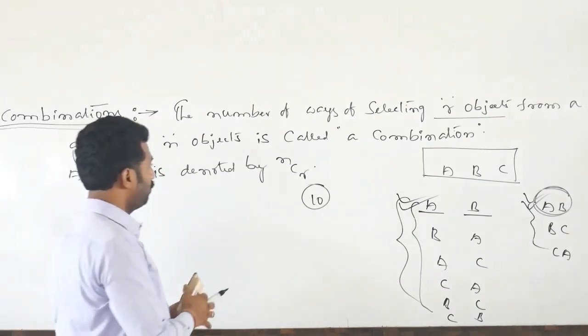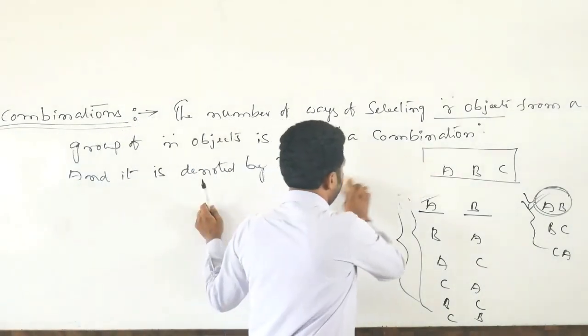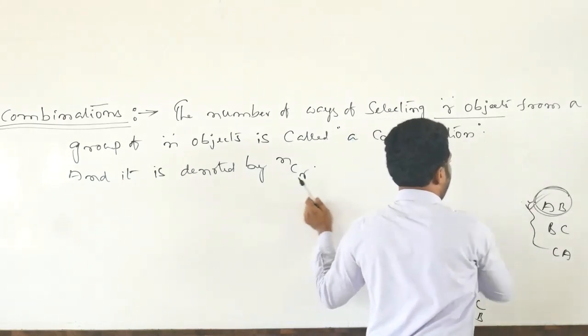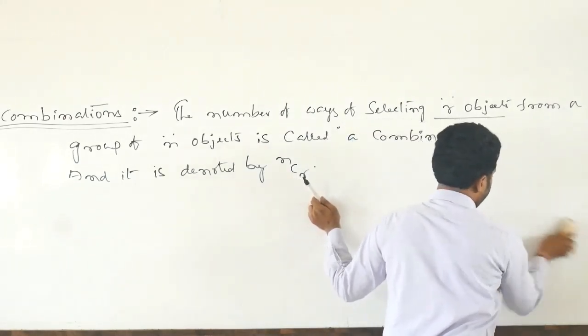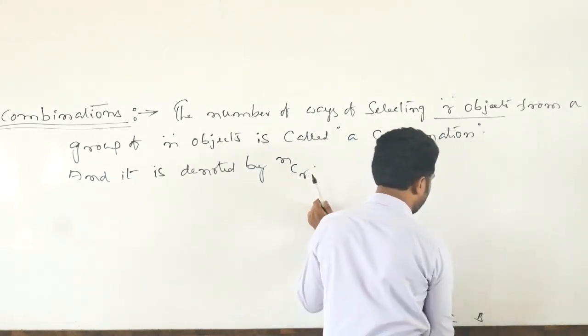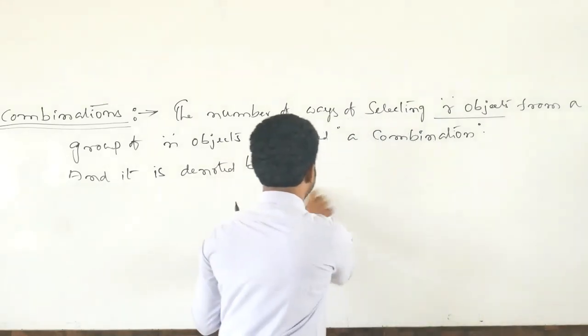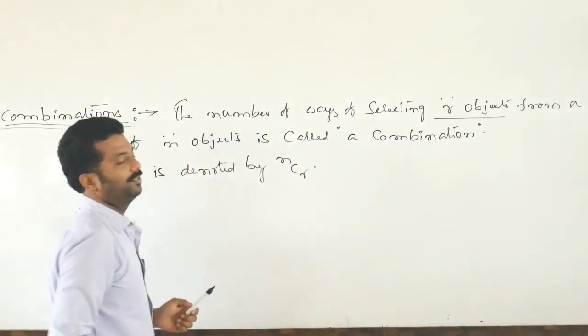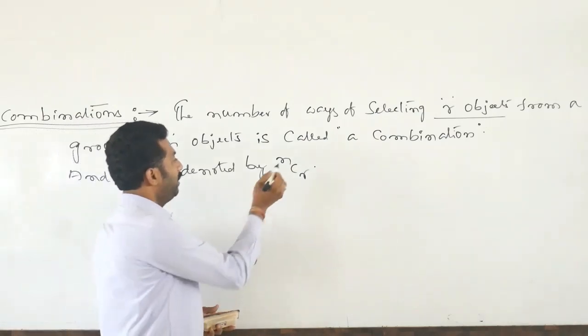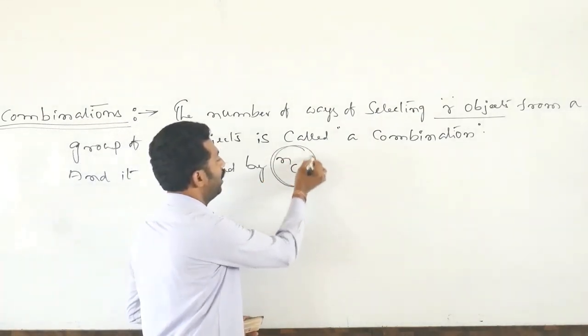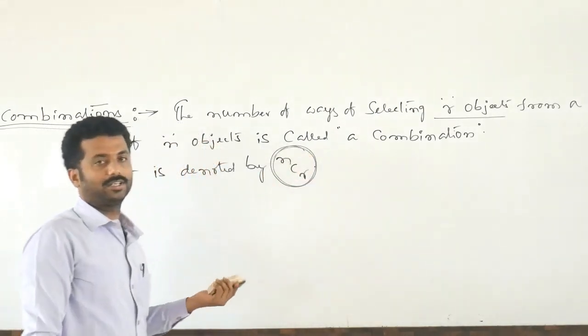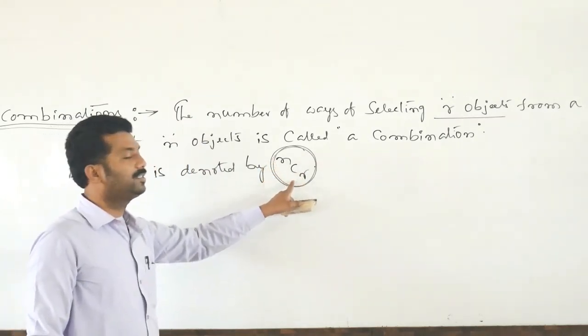Now you observe, there are n objects, and r at a time we have to select. That selection is called a combination. Suppose n objects are there, r objects we have to choose as a selection. That is denoted by nCr.